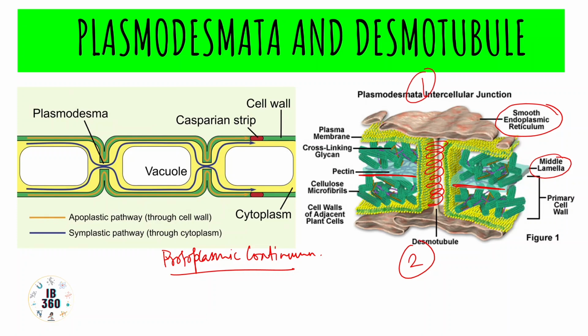Plasmodesmata are nothing but channels between two adjacent cells, and they ensure the symplastic pathway, that means through cytoplasm. Also, when we are talking about plasmodesmata, we should remember that they can be simple or branched. If there is only one such tube, then they would be simple. If there are several, then they would be branched. Cell wall and intercellular spaces form the non-living component of the plant body, and that is the apoplasm.